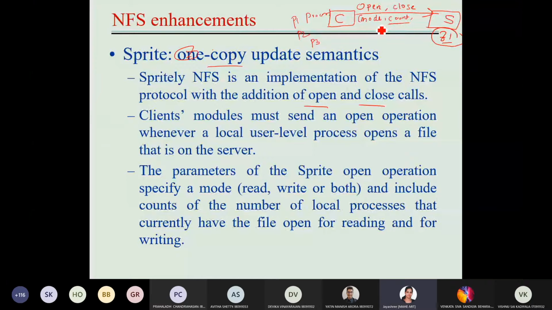Okay, so now what happens? What are these modes, and what is the effect of specifying this mode, and how does the server ensure that this process 3 will not come to know that process 2 and process 1 are modifying it, and it thinks that it is accessing the proper copy of the data from the server? How will the server ensure that? Okay, I'll just tell you the combinations that can be there for this mode.